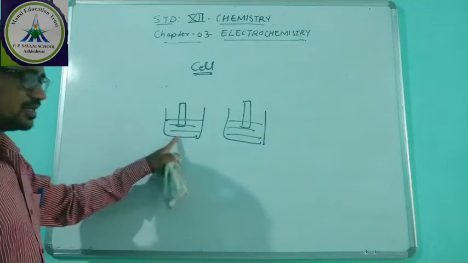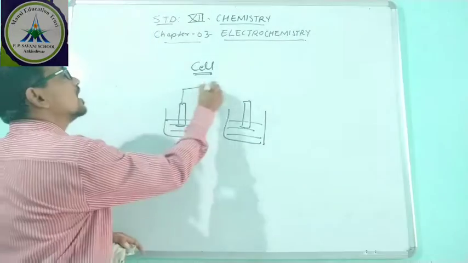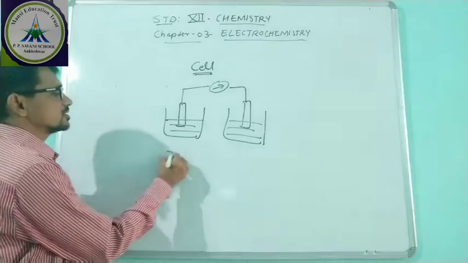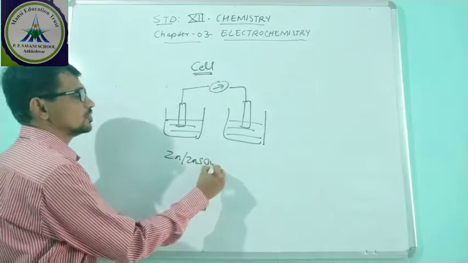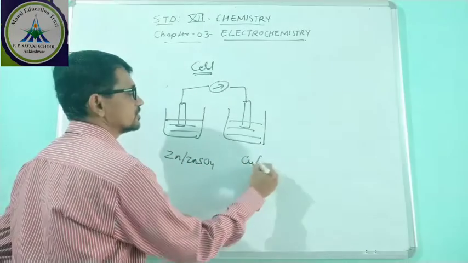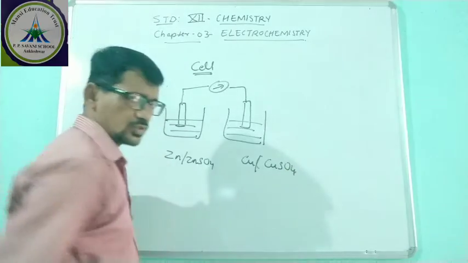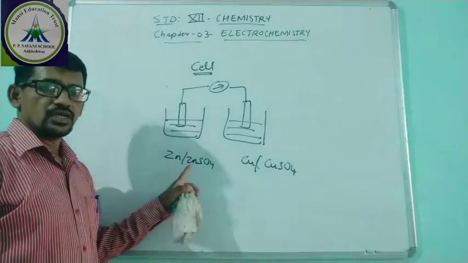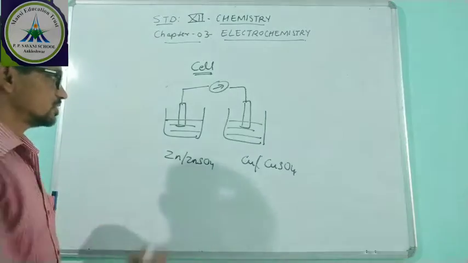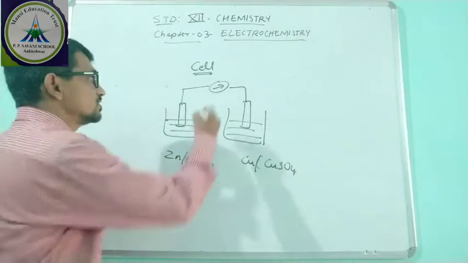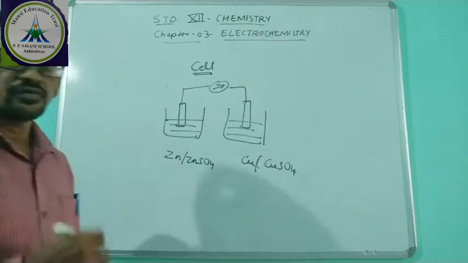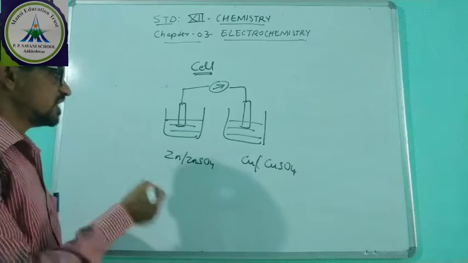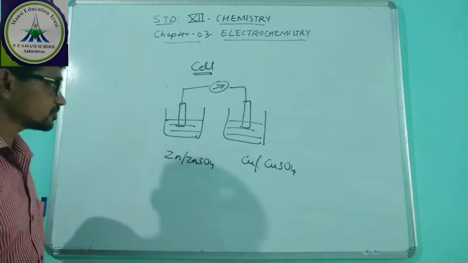These two cells are joined with the help of a galvanometer. This is Zn in ZnSO4 and this is Cu in CuSO4, copper electrode in copper sulfate solution and zinc in zinc sulfate solution. If the electrodes are kept like this, you will see that current tries to flow in a particular direction. Which direction, we will discuss.